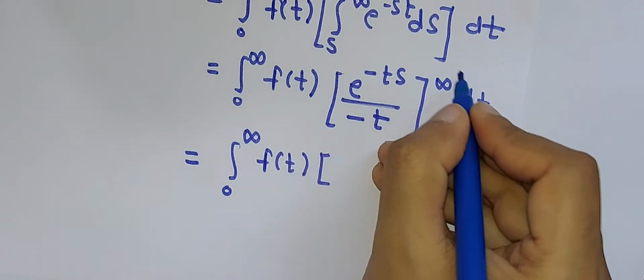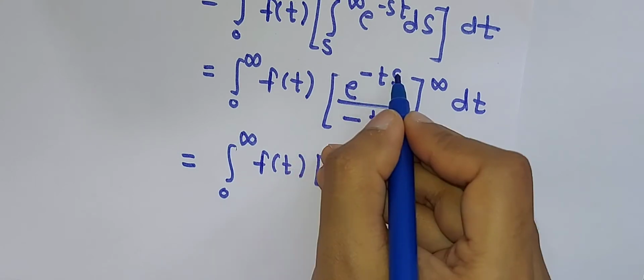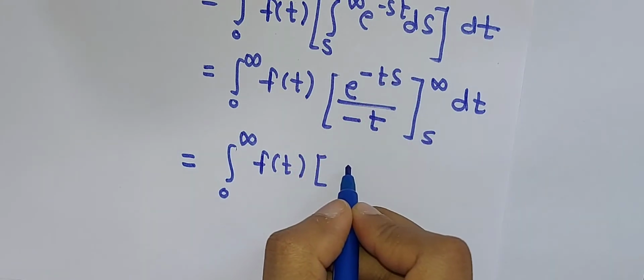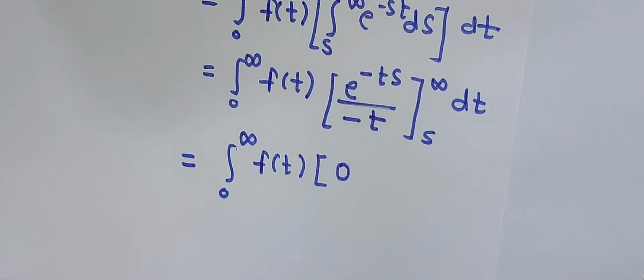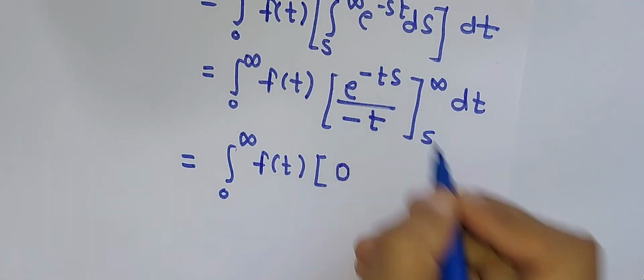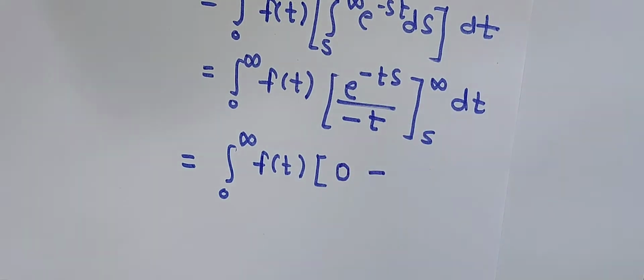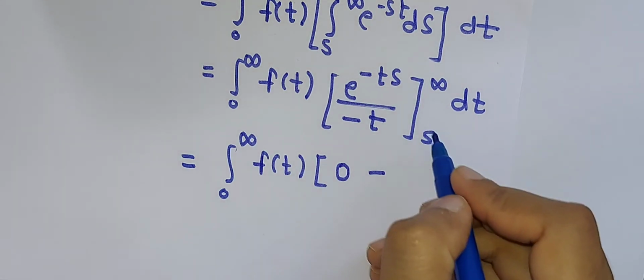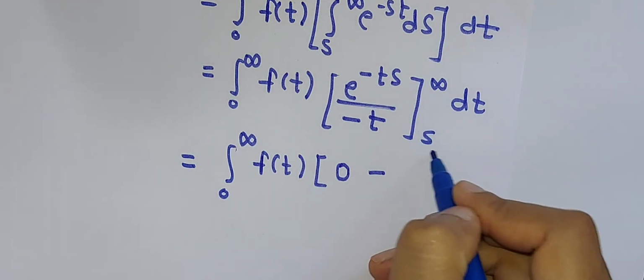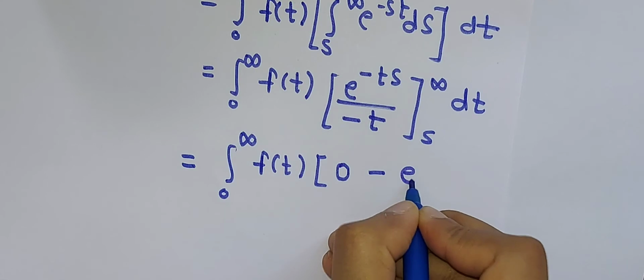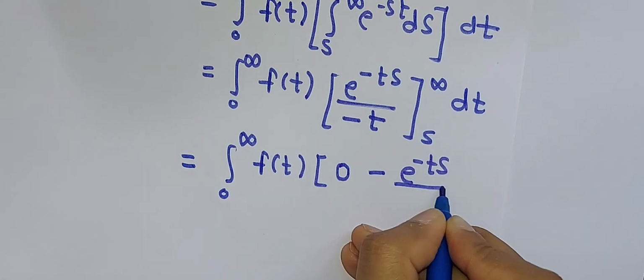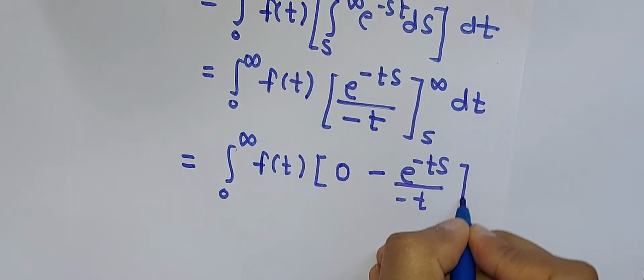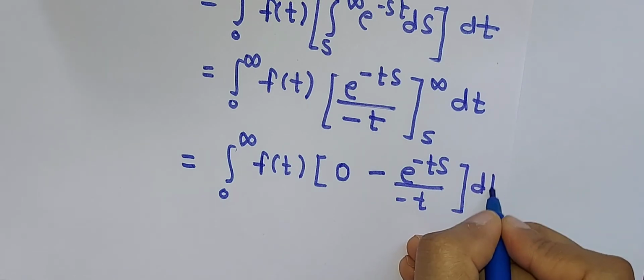When we put the upper limit in place of s, we get e raised to minus infinity, but we already know that e raised to minus infinity is equal to 0. When we put the lower limit, then we write a negative sign, and put s in place of s, then the remaining value is e raised to minus ts divided by minus t as it is, into dt.